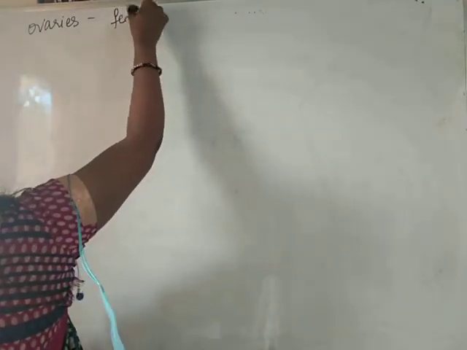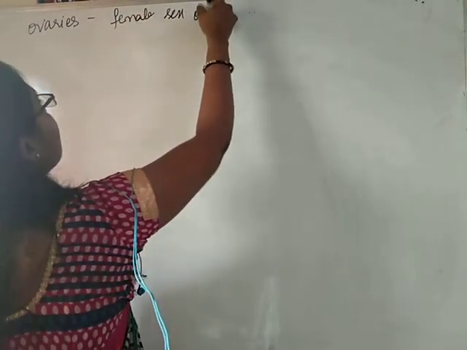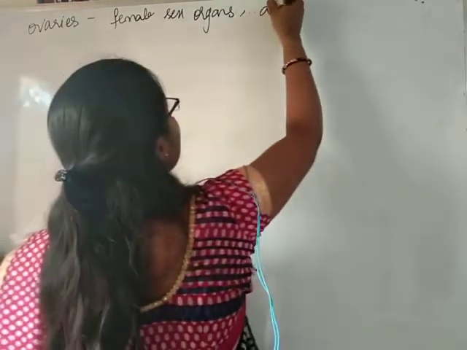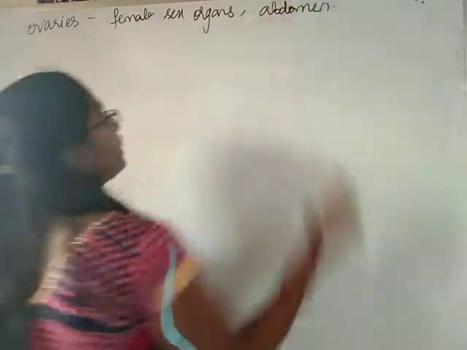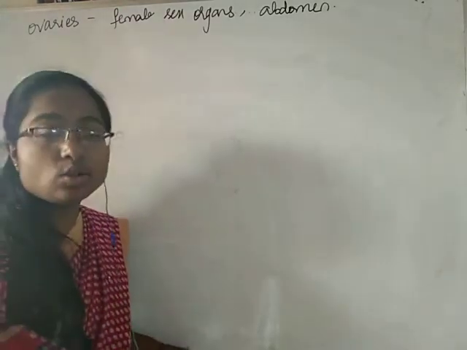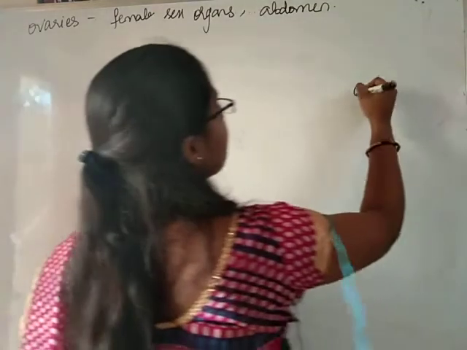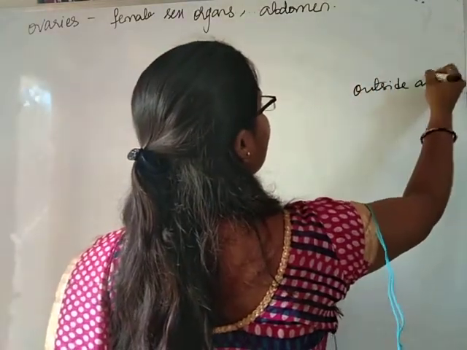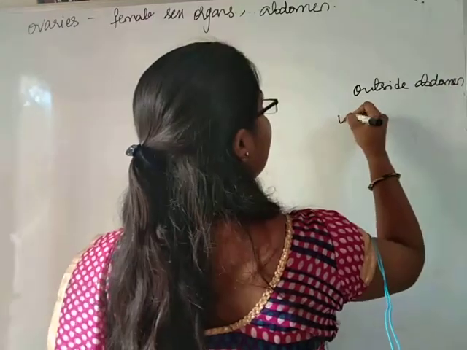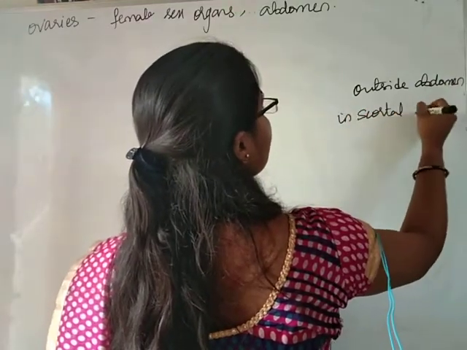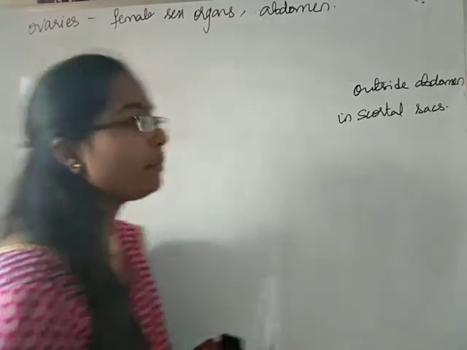Then we need to learn regarding ovaries. Ovaries are the main female sex organs, which are present inside the abdomen. Whereas testes are present outside the abdomen, in the scrotal sacs.